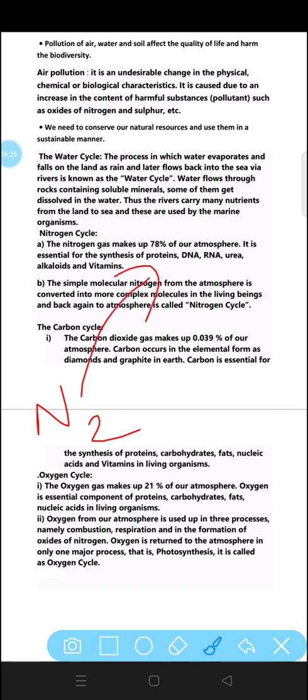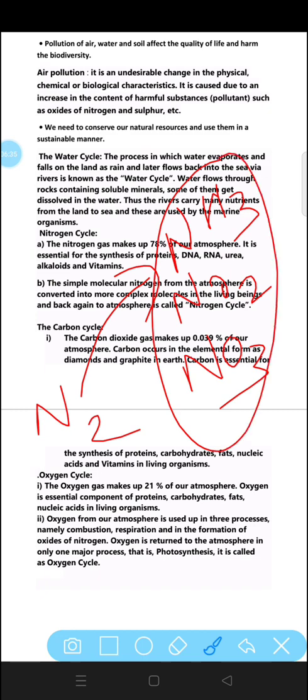It gets converted into ammonia, nitrous or nitric forms. These all are the soluble forms of nitrogen. It gets used up by the trees, and in return trees will be eaten by consumers and it will be returned to the earth. So this all is called the nitrogen cycle.